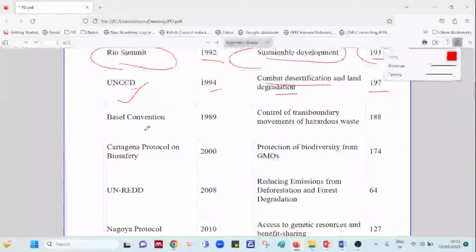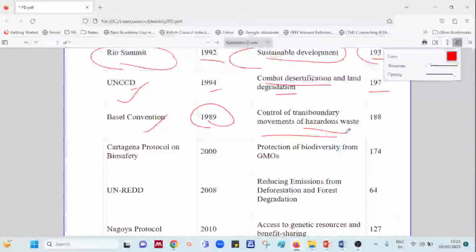Okay. Next we have the Basel Convention, established in the year 1989, for control of transboundary movements of hazardous waste. It is basically controlling hazardous waste and its transboundary movements, with 188 parties involved. Then next we have the Cartagena Protocol on Biosafety.